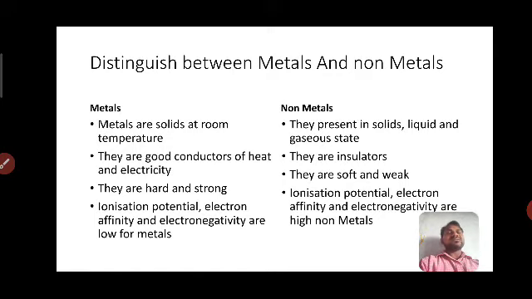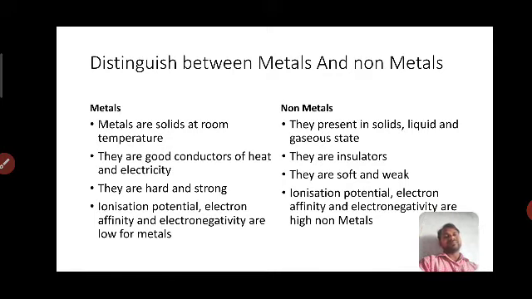Metals are good conductors of heat and electricity, but non-metals do not conduct heat and electricity. That's why non-metals are called insulators. And metals are hard and strong, but non-metals are soft and weak.